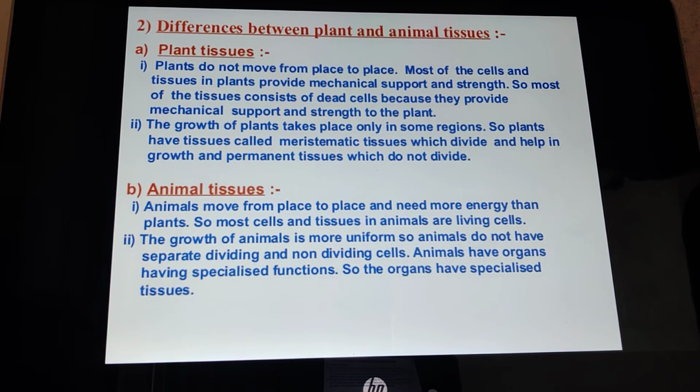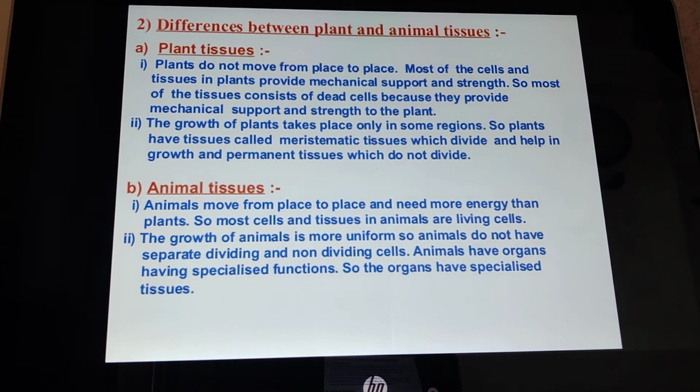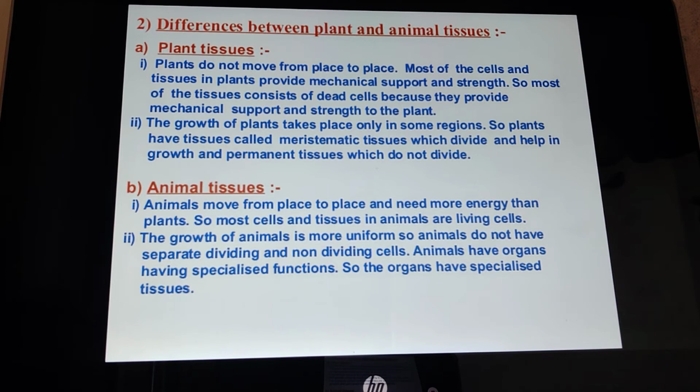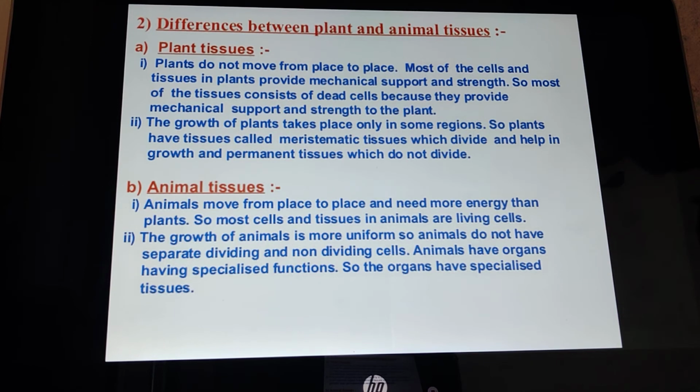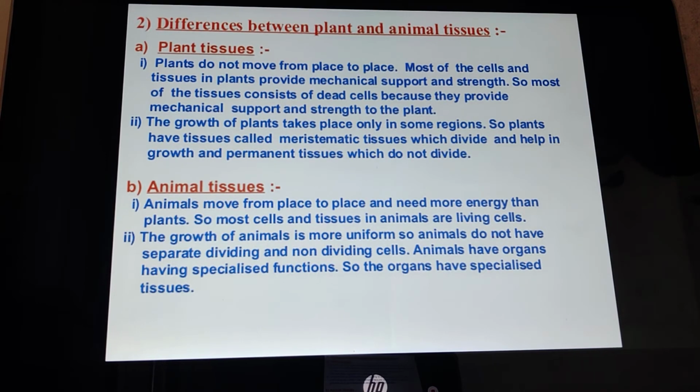What is the second difference? Yes, uniform growth. In plants, the growth takes place only in some regions. You must have seen in plants that in some parts, like branches, growth increases in one part and not in the other, so it is not uniform, right? Whereas in animals, the growth takes place uniformly. They do not have separate dividing or non-dividing cells.